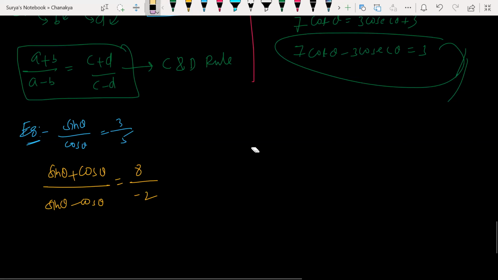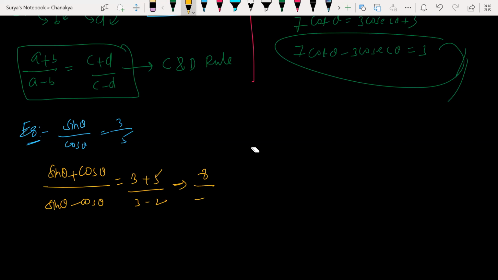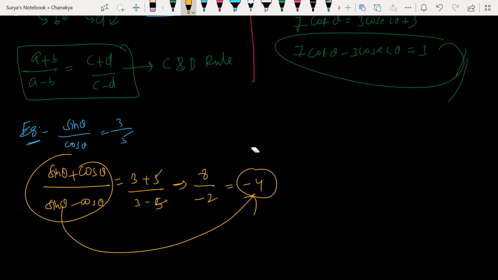How 8 divided by minus 2? 3 plus 5 divided by 3 minus 5, which is minus 2. So this is equal to minus 4, like that.